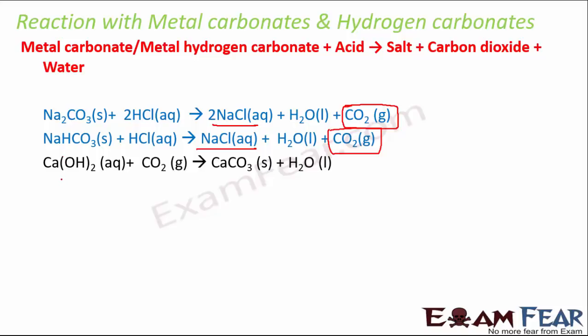If you pass this gas through calcium hydroxide, we see that the lime water turns milky, and that happens due to the formation of calcium carbonate. So this is basically a test to prove the presence of carbon dioxide. With this test, we prove that carbon dioxide is released during this reaction, right?